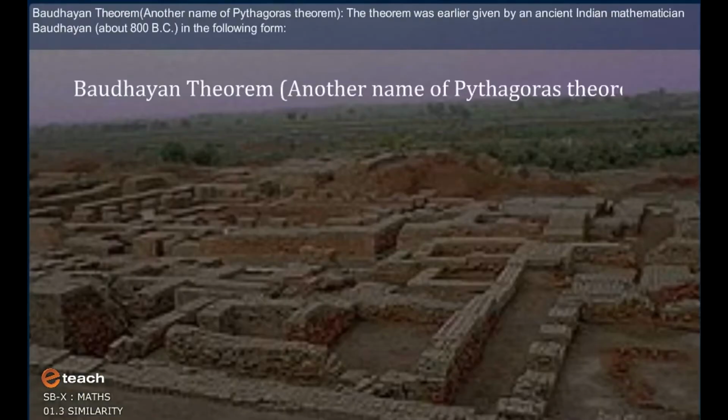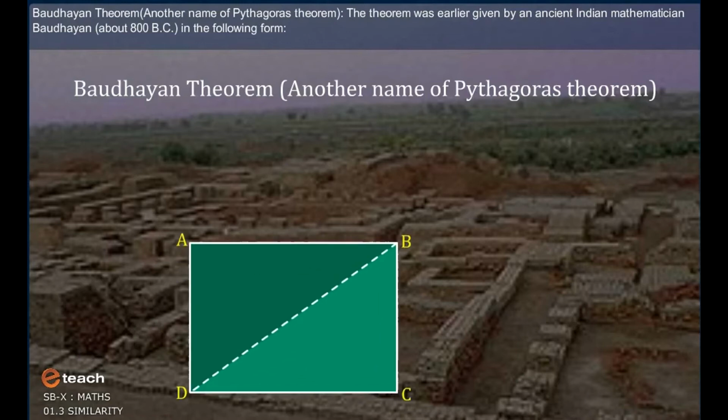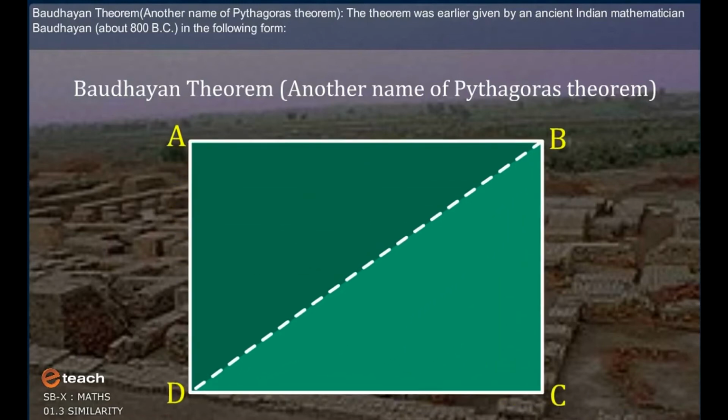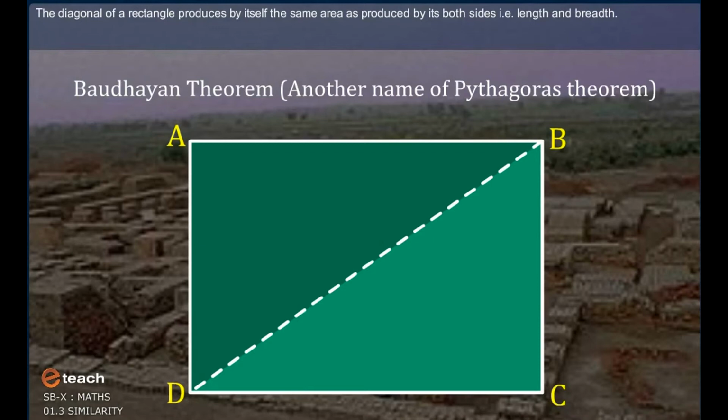Bodhayan theorem, another name of Pythagoras theorem. The theorem was earlier given by an ancient Indian mathematician, Bodhayan, about 800 BC, in the following form: the diagonal of a rectangle produces by itself the same area as produced by both its sides, that is, length and breadth.